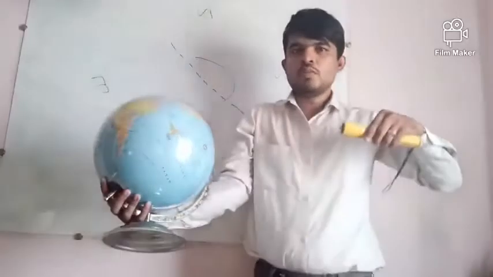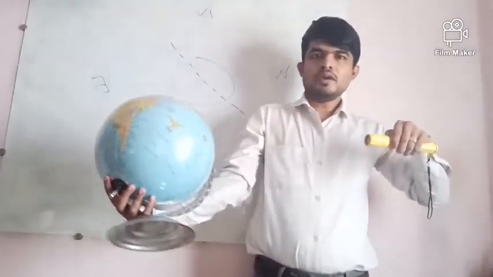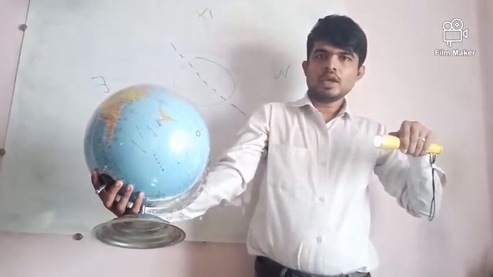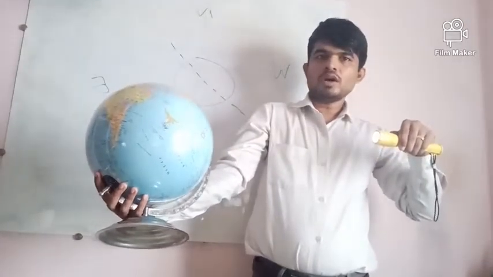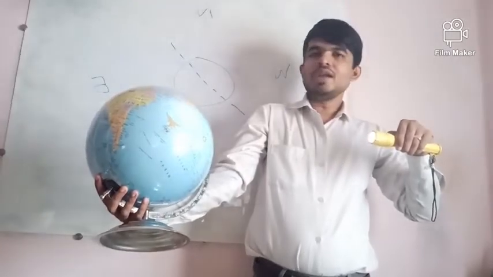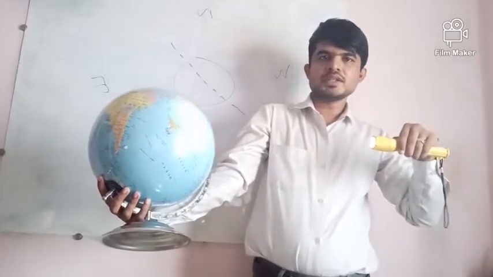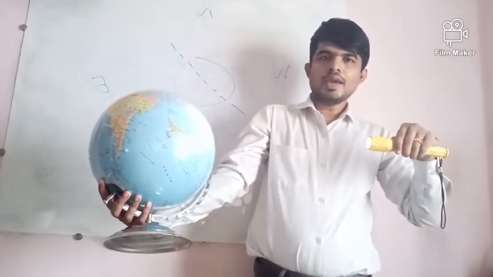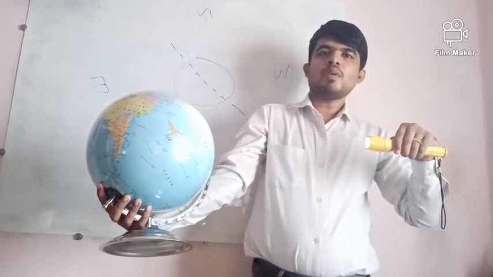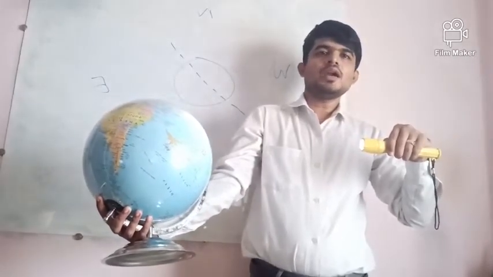Now just observe. Okay, I have switched off the light. Now if you see, okay, only front part of the earth is getting light, while remaining part is not getting it. That means the part which is facing the sun will observe day and the remaining part on other part will observe the night. So this way day and night occurs.